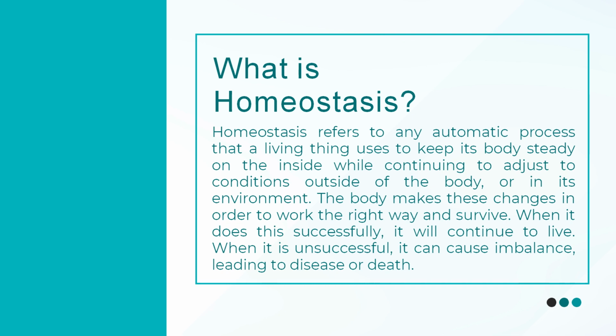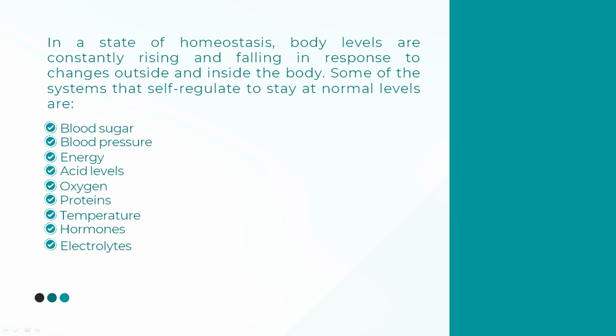When it does this successfully, it will continue to live. When it is unsuccessful, it can cause imbalance, leading to disease or death. In a state of homeostasis, body levels are constantly rising and falling in response to changes outside and inside the body.